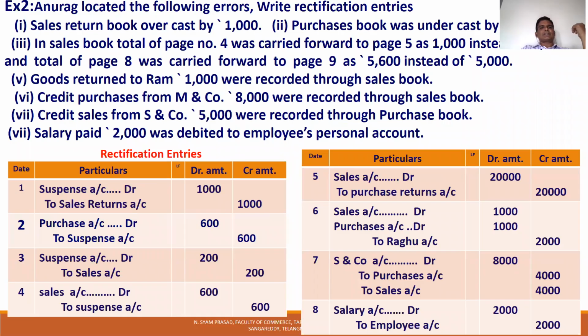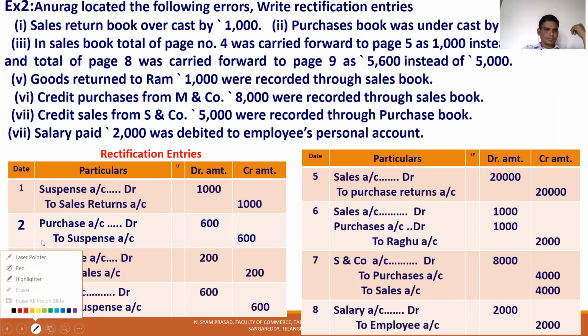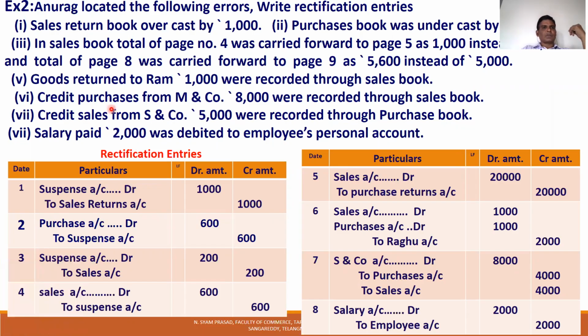So credit purchases, credit goods returned to Ramu 1,000. What is the correct entry? Ramu account debit to purchase returns. Ramu account is 1,000. But they wrote it in the sales book. That means when you write in the sales book, it affects the sales account, which is credited, and Ramu account is debited.